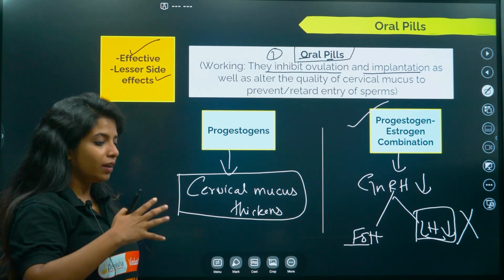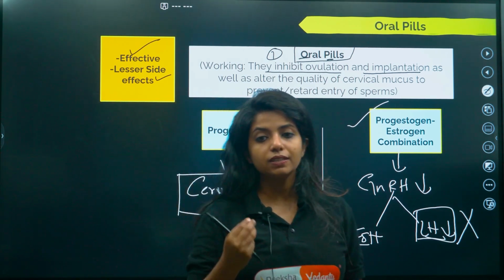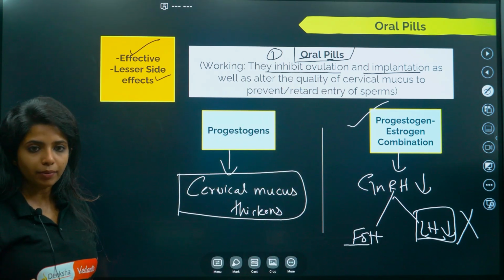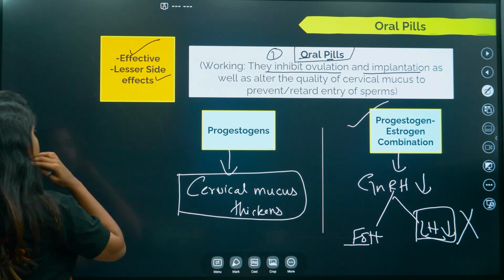When should a person take the oral pill? Every single day. Every single day a person will be taking the oral pill. But obviously you want menstruation to happen, right? So what do you do? You miss it.